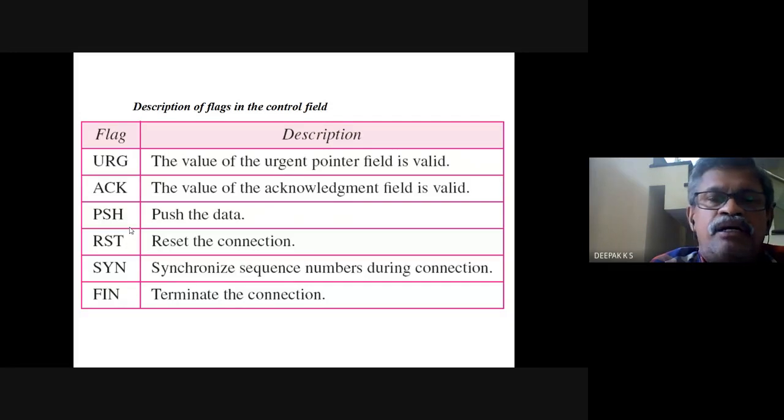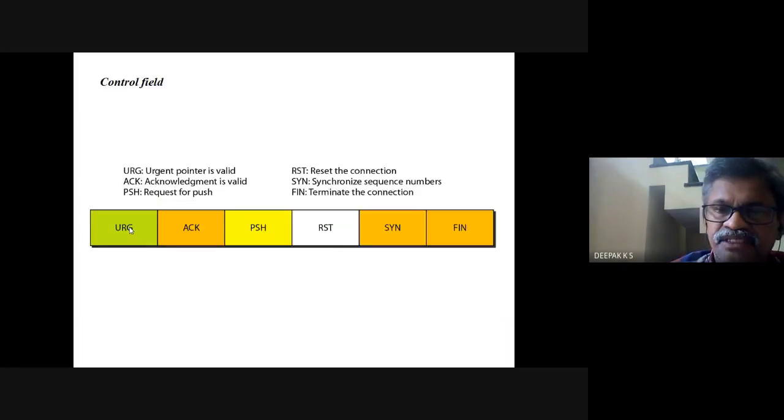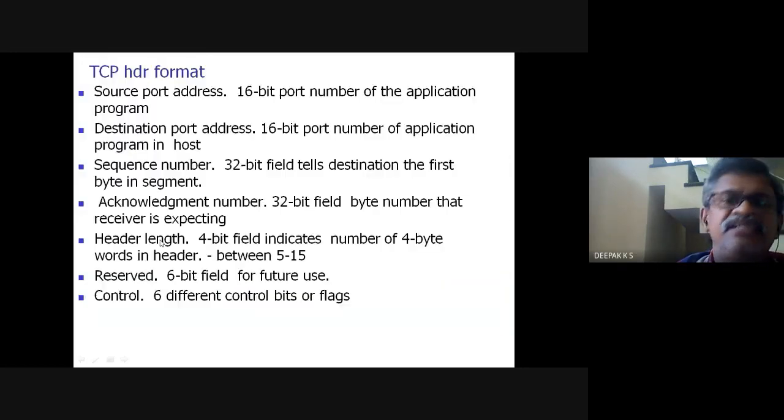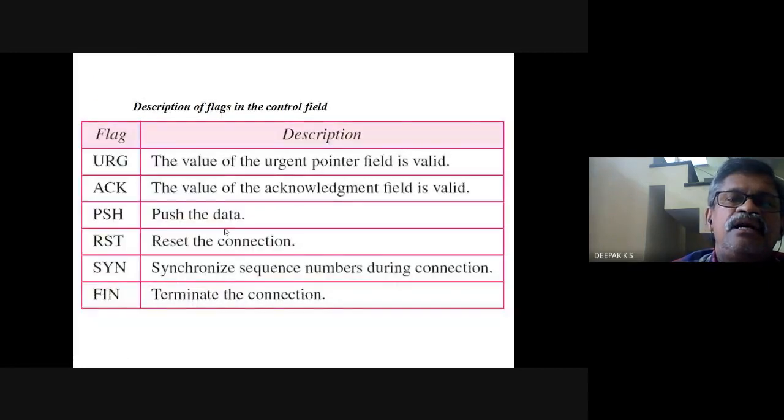So urgent is for when the value of the urgent pointer field is valid. If some value is there that is valid, it should be indicated by putting a 1 here. So this will refer to the urgent data, then you have to put a 1 in that flag. ACK indicates the value of the acknowledgement field is valid.